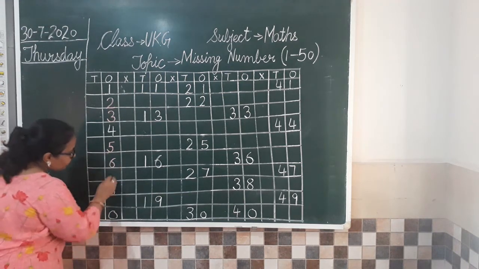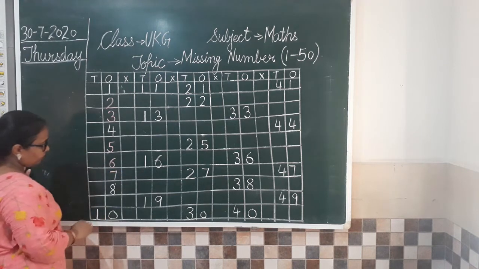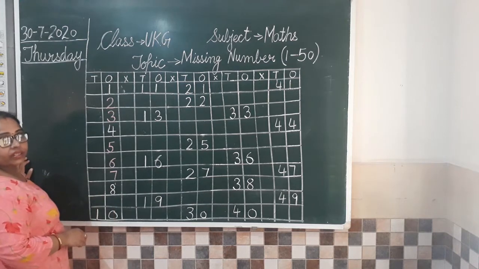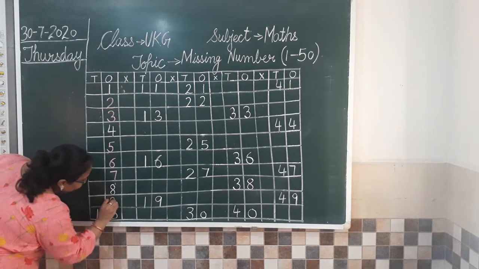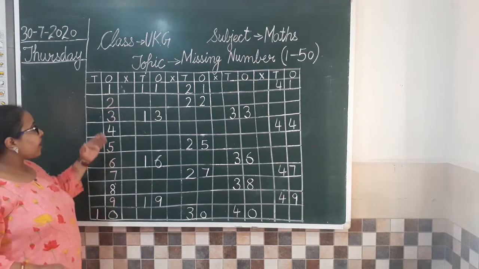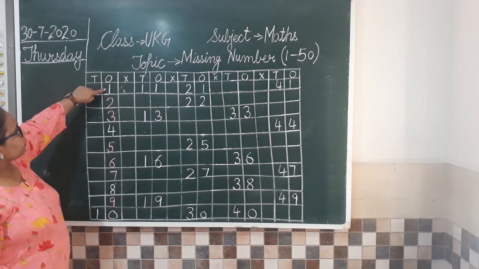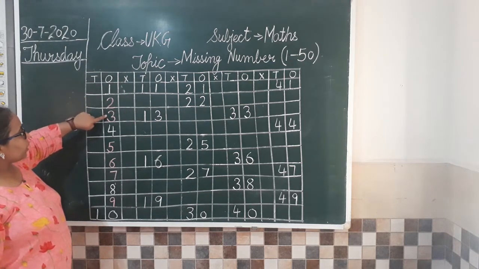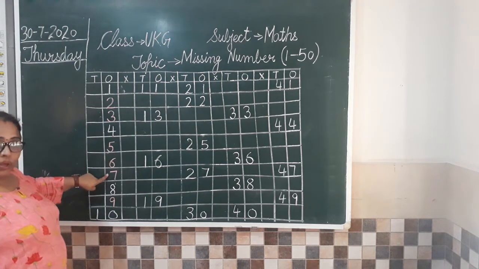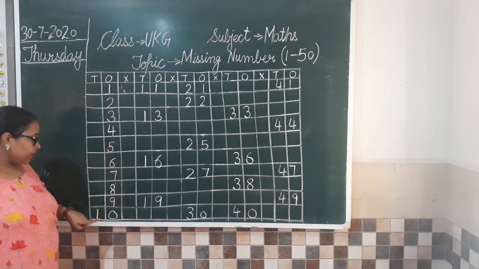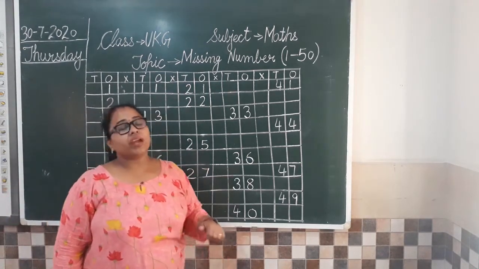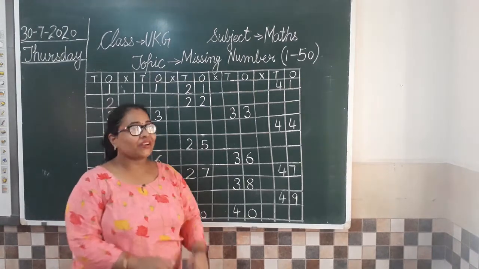Then after that 6, 7, 8 is given to us. So what will come after 8? 9. Yes, 9. And after 9 is 10. So let us check whether we have written correctly or not. 1, 2, 3, 4, 5, 6, 7, 8, 9, 10. So the first number series is complete and we have done it correctly. Very good all of you.